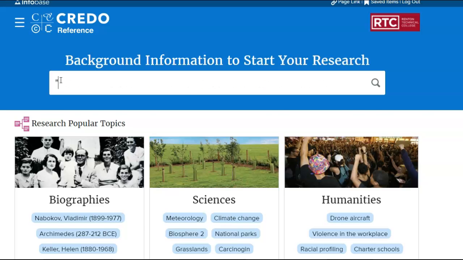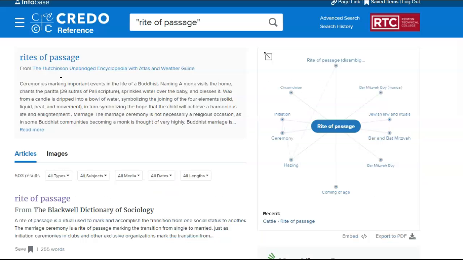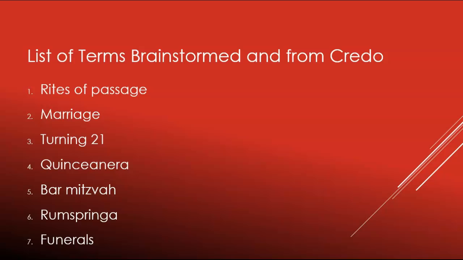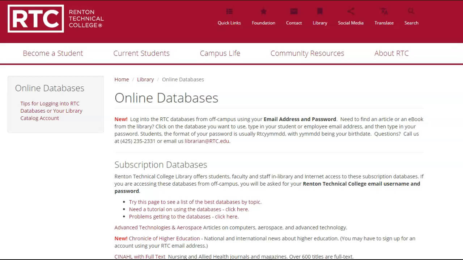At the Credo main page, I type in Rite of Passage. I'm going to read the articles and make a list of terms I might want to use. After reading a few encyclopedia entries, I have some more terms: marriage, funerals, bar mitzvahs, sweet 16, graduation, rumspringa, so we'll use some of them. Going back to the database page, we'll start by taking a quick look at ProQuest.